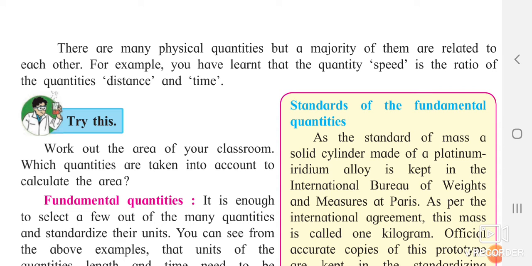My vector quantity consists of a direction. For example, I am traveling 300 km from here to Pune or from here to Mumbai. This is said to be a vector quantity. Why? Because I am traveling 300 kilometers, I know that, but I am also giving one direction, from here to Mumbai or from here to Pune.